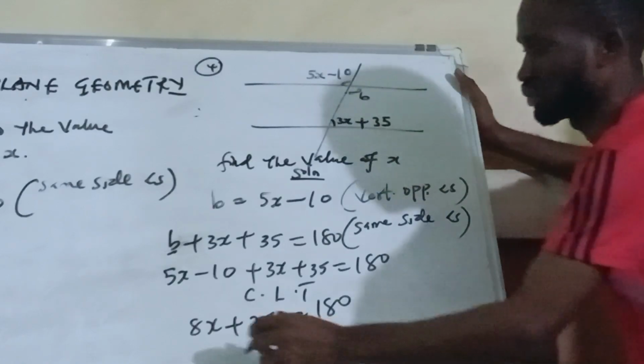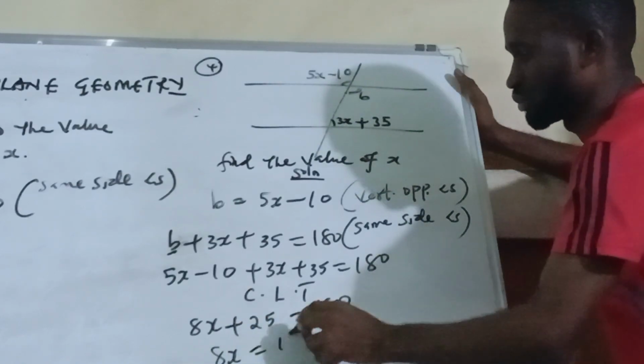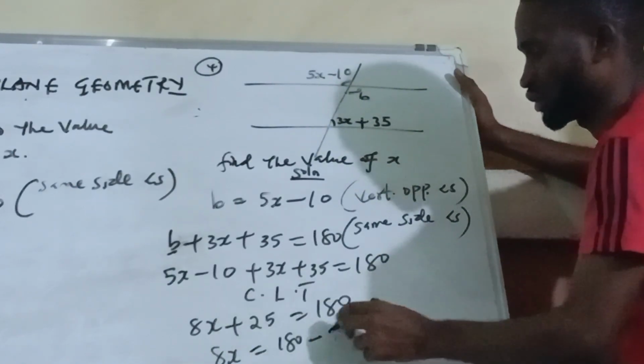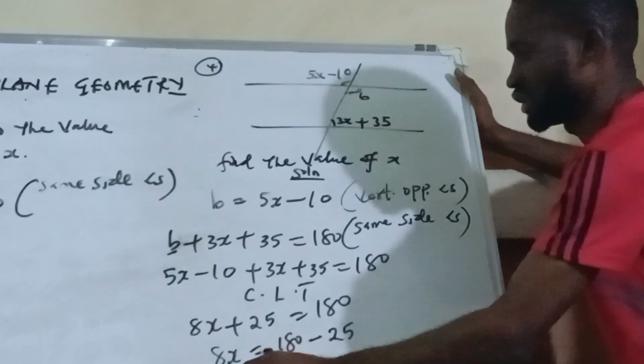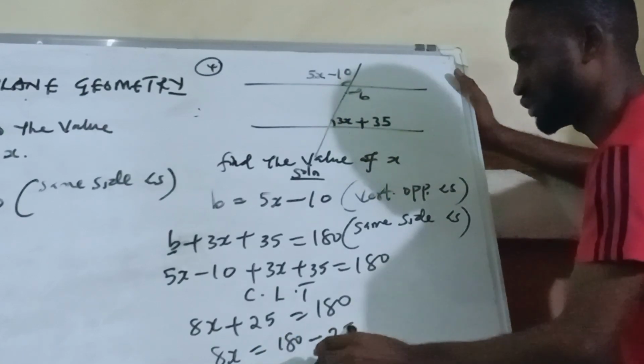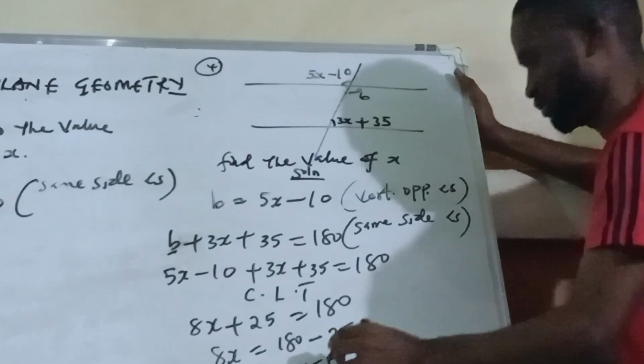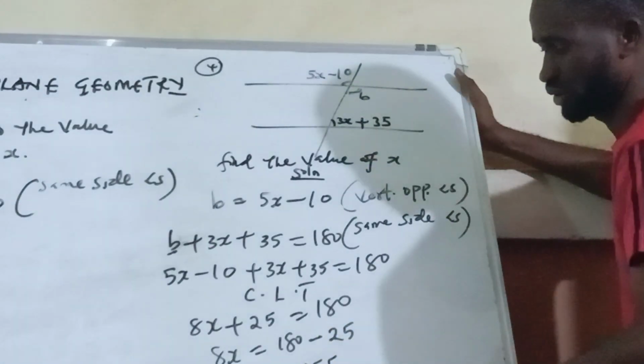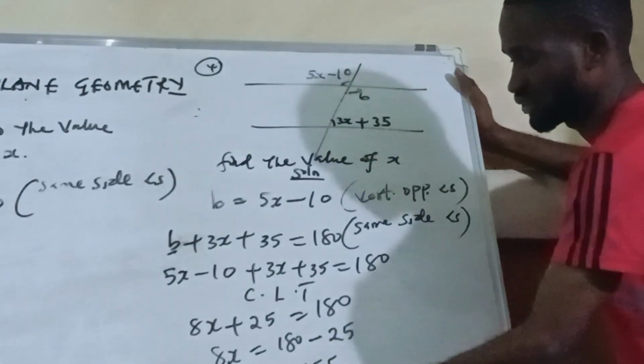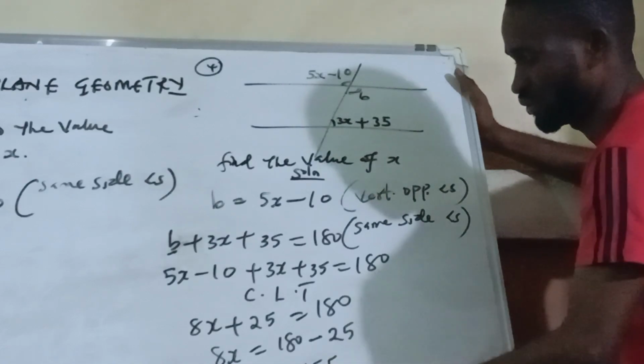Okay, so I will have 8x is 180 minus 25. So that 8x is equal to what? This minus this is 155. Okay, so 155. Then x is 155 over 8.